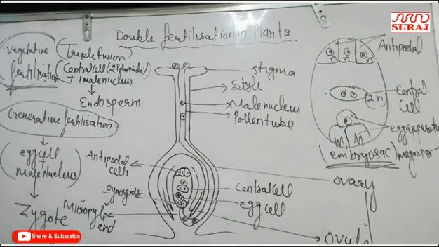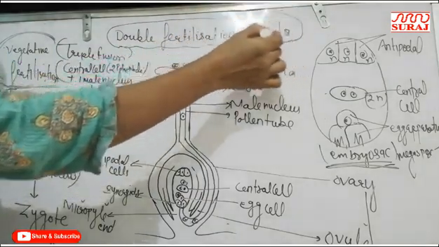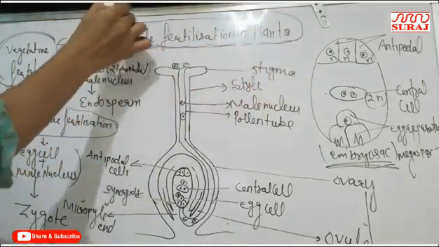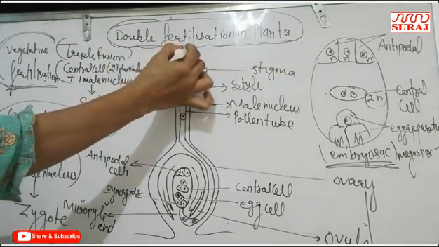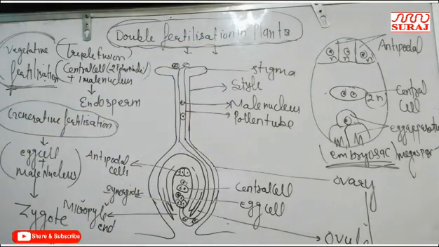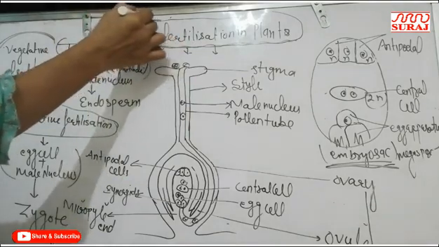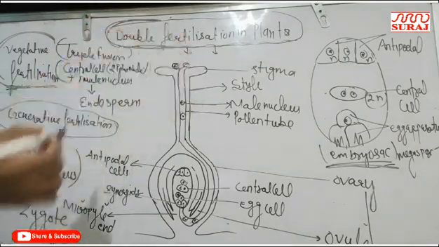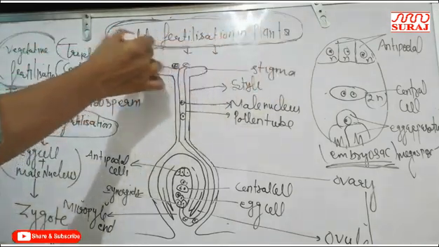Hello students, today we are going to discuss double fertilization in flowering plants, or you can say angiosperms. Flowering plants may have both unisexual as well as bisexual flowers. Unisexual flowers are those in which male flowers and female flowers are different, but a bisexual flower is one in which both male and female parts are present.